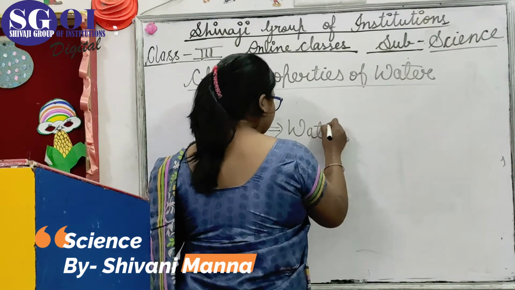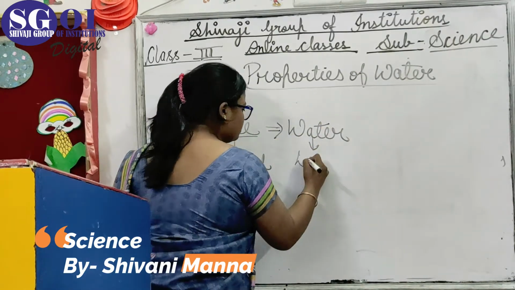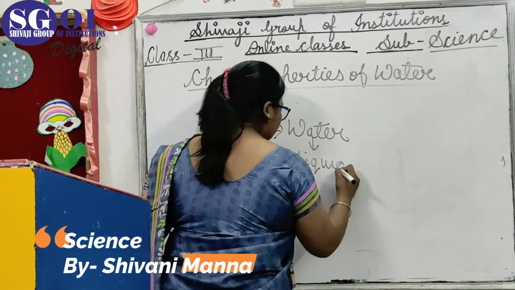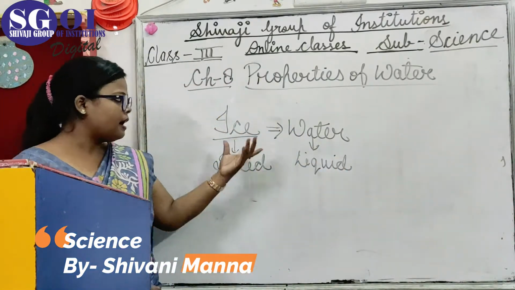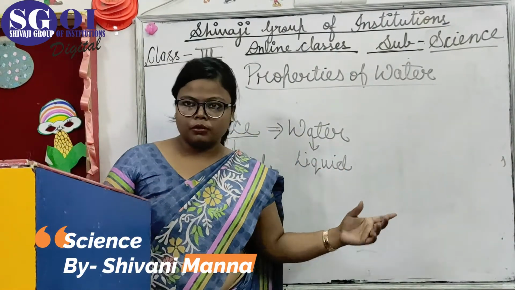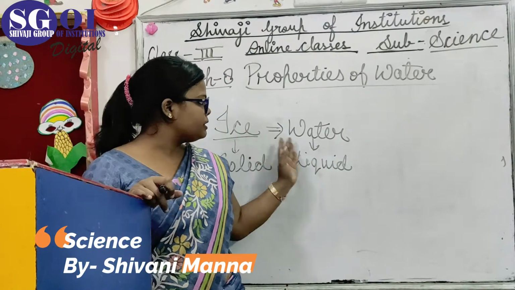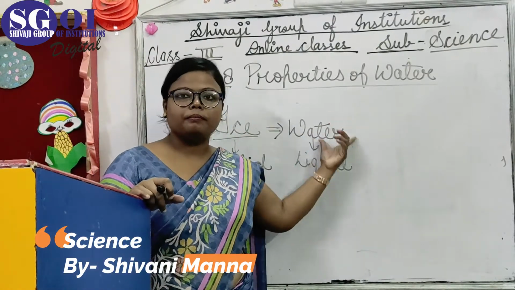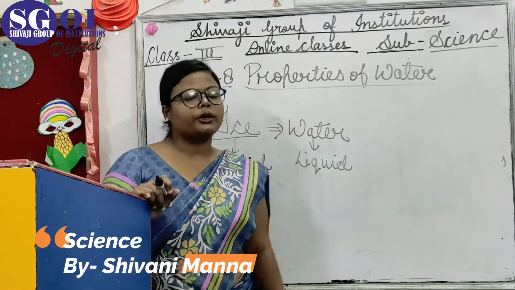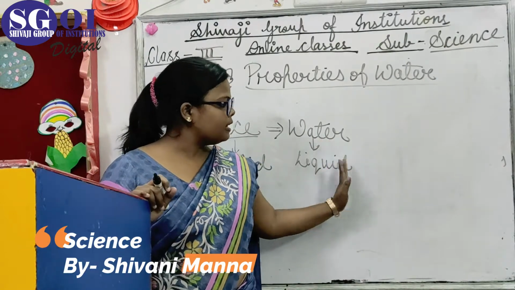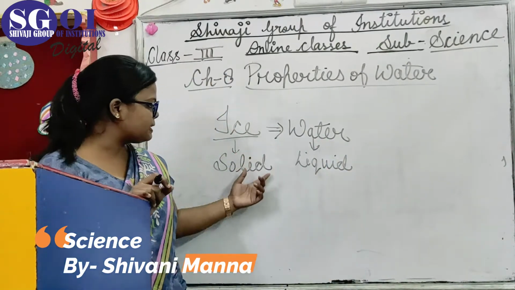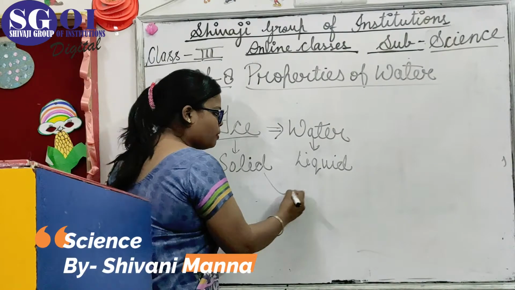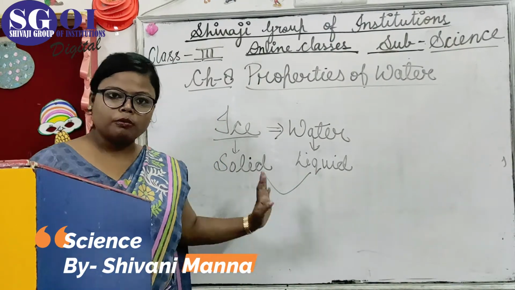Only water is there. So water is a liquid. Understand? So water is in liquid form and ice is a solid form. You get 2 forms of matter.